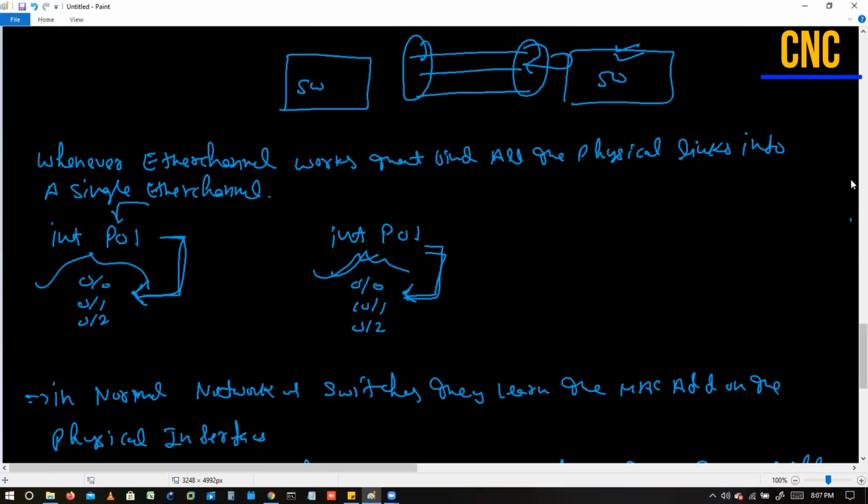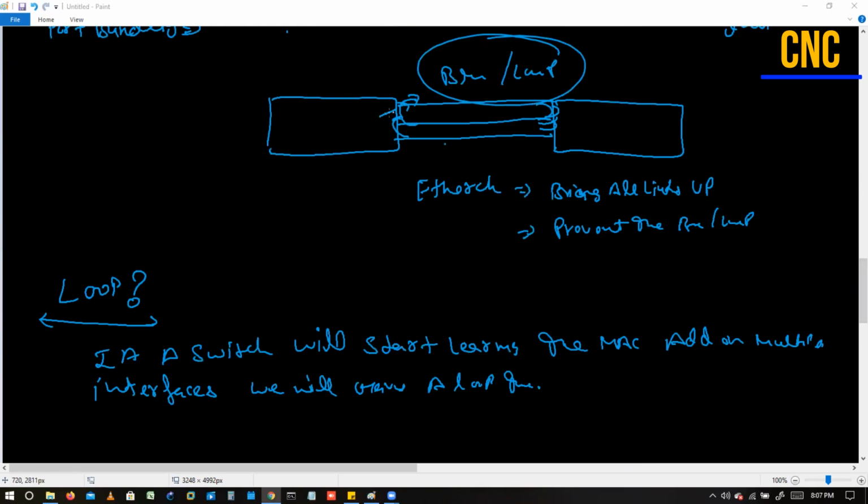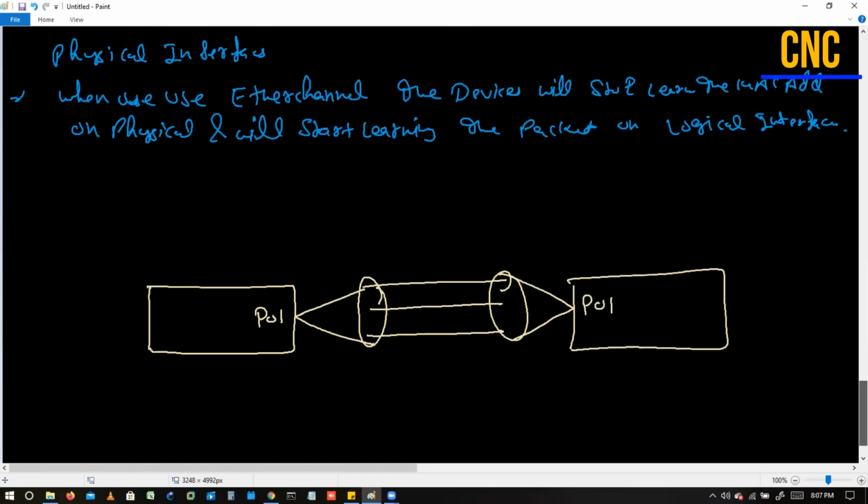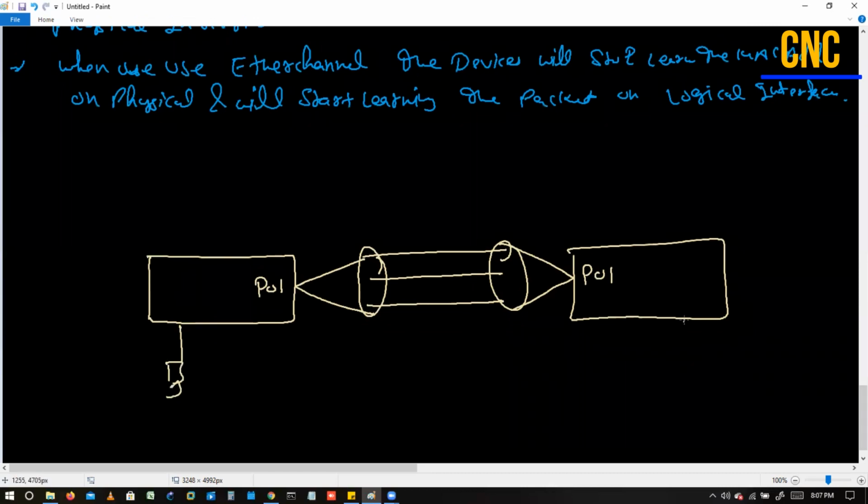If I take the previous diagram, let's suppose we are getting a broadcast packet here. This switch will send the packet out over the other links, but not on the same link again. The same happens here. Now let's assume we have a user here and another user here, and one is sending a broadcast packet. The PO1 will receive the packet, and the PO1 will choose a single interface.